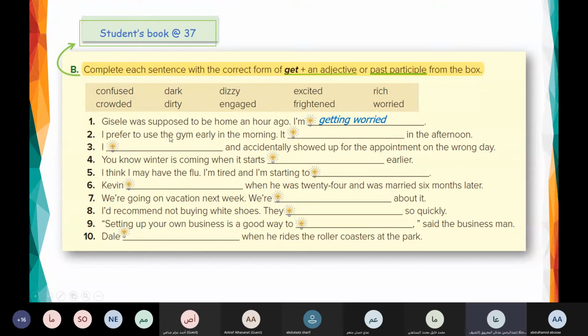I prefer to use the gym early in the morning. It gets crowded in the afternoon. Good. It gets crowded in the afternoon. We use the simple present because the sentence is in the present form. Good. Number 3.